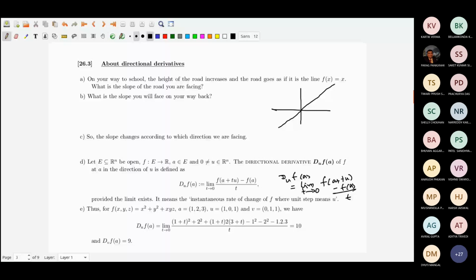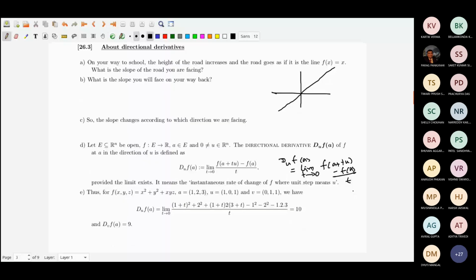Of course, this is the physical interpretation: instantaneous rate of change of f, in unit steps of u. So for example, if you take f(x,y,z) equal to x squared plus y squared plus xyz, a equal to this, u equal to this, then you have D_u f(a). Well, you directly get it from the definition itself.